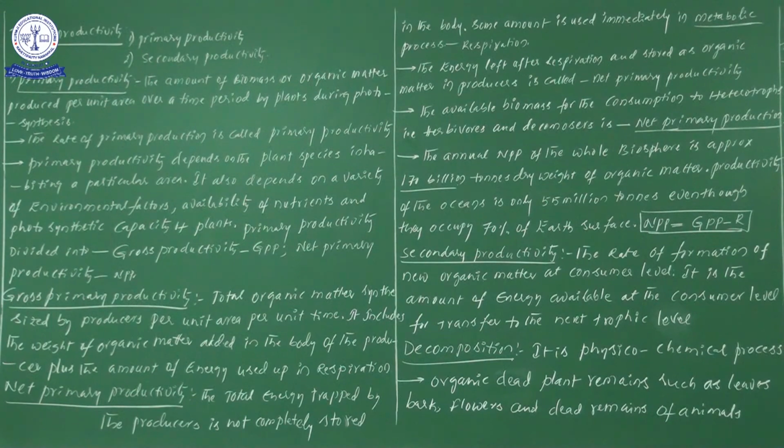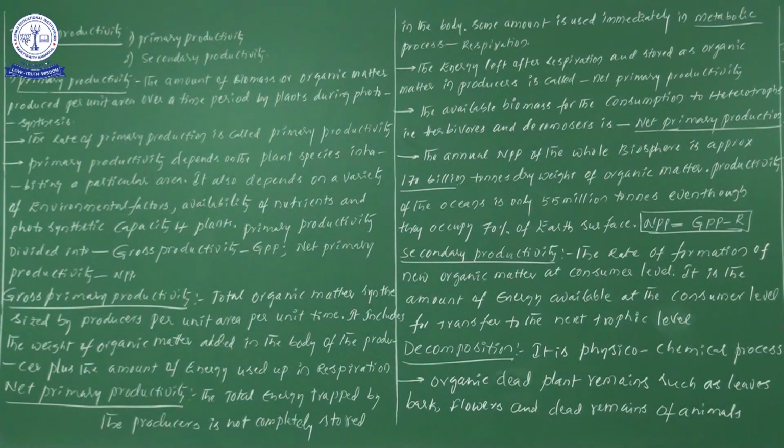I have written this as millions, but you should note it as billions. Okay, 55 billion tons of organic matter is stored in the ocean. So 170 billion tons minus 55 billion tons gives the remaining quantity of food material, and that entire amount is considered terrestrial.